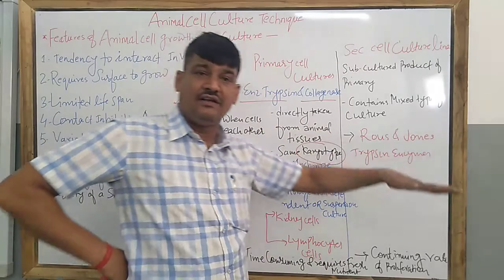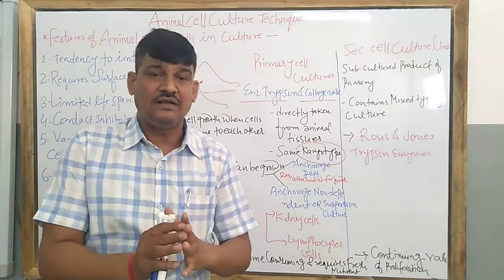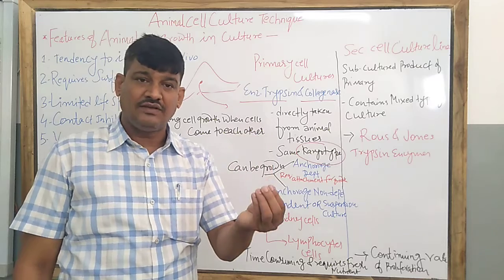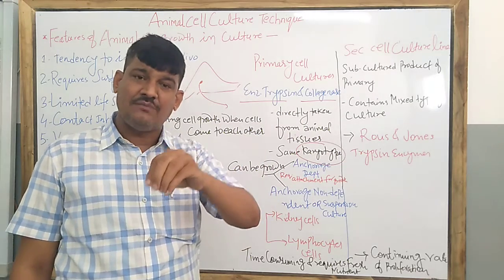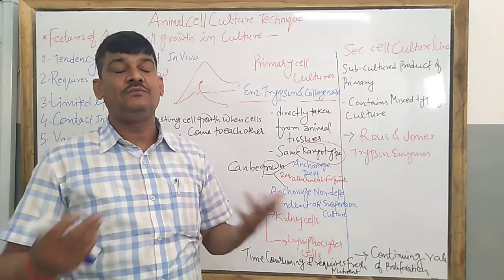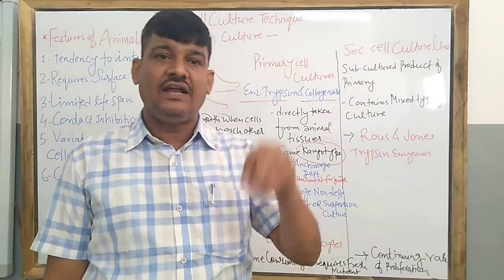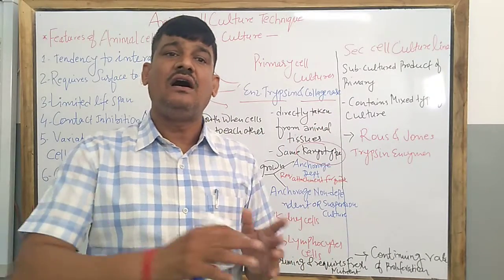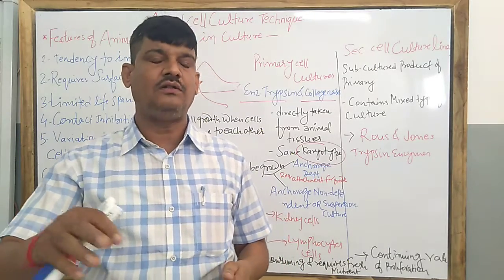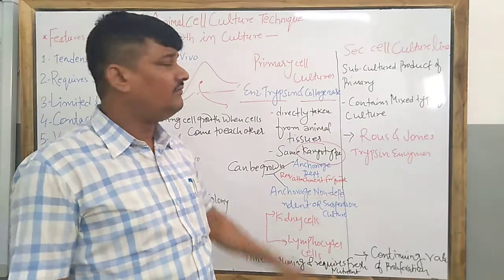Now let us see the secondary culture. What is the meaning of secondary culture? Secondary cultures are a type of culture taken from the primary culture. Some of the cells which we take from the primary culture are known as secondary culture, also known as the subculturing process. Subculturing means cells taken out from the primary culture are kept on a new nutrient medium in new culture vessels. So that is called the subculturing method.